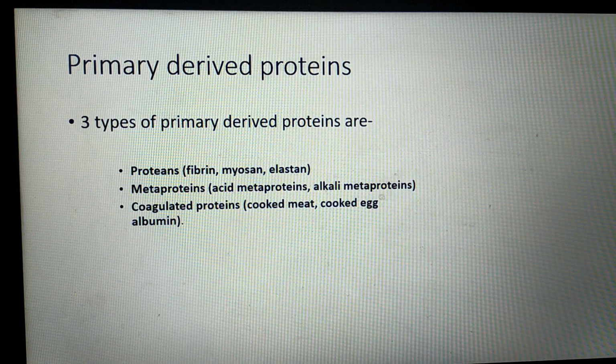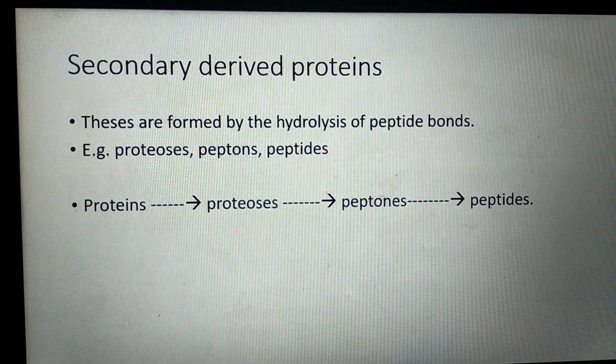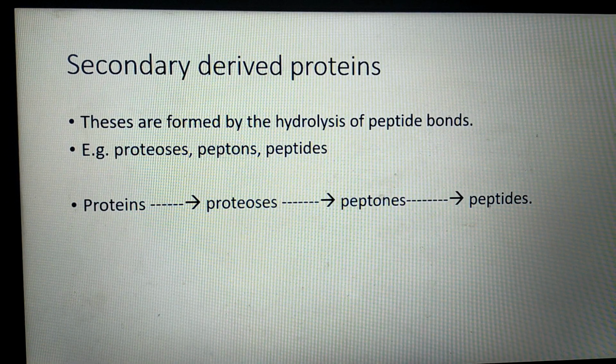First category is proteans, found in fibrin, myosin, elastin. Metaproteins, examples acid metaproteins, alkali metaproteins. Coagulated proteins, example cooked meat, cooked egg albumin. So these are three types of primary derived proteins. Secondary derived proteins means these are the proteins formed by hydrolysis of peptide bond. Means some of the amino acids are lost from original proteins. There are further three types: proteoses, peptones and peptides.